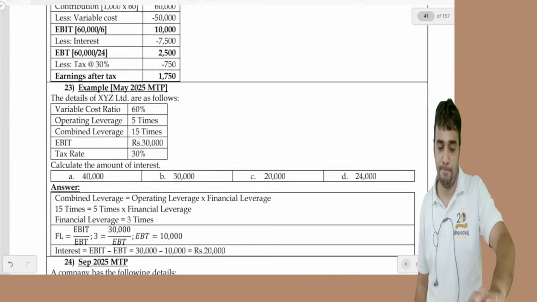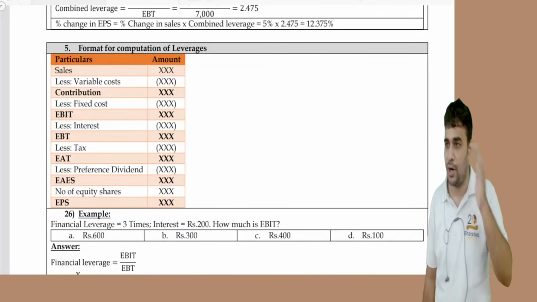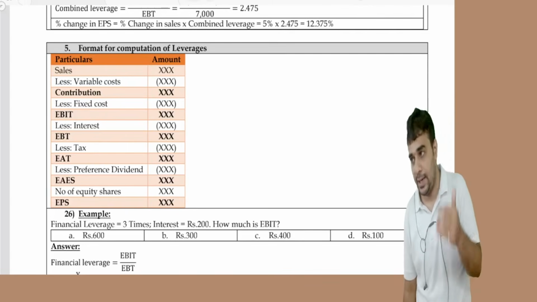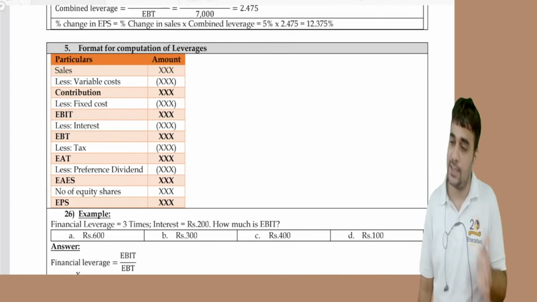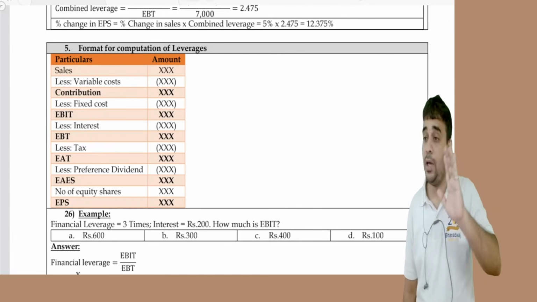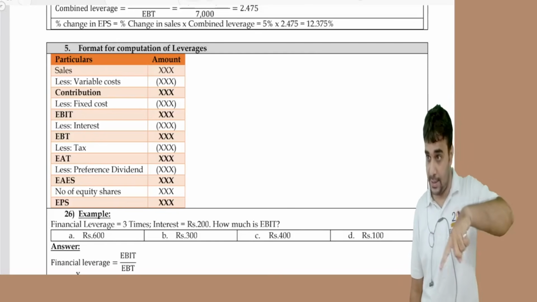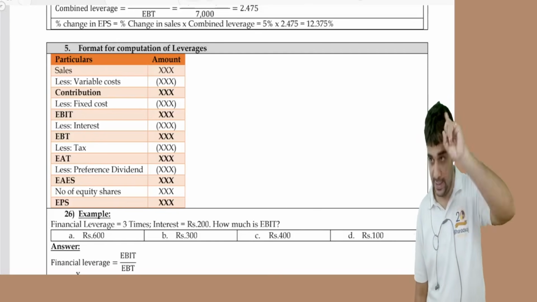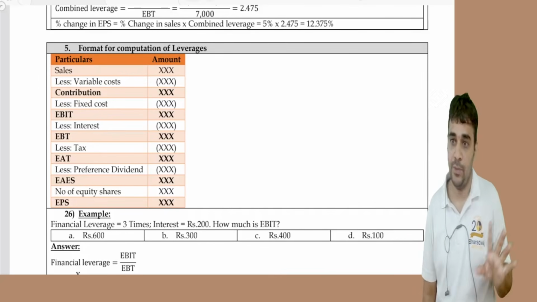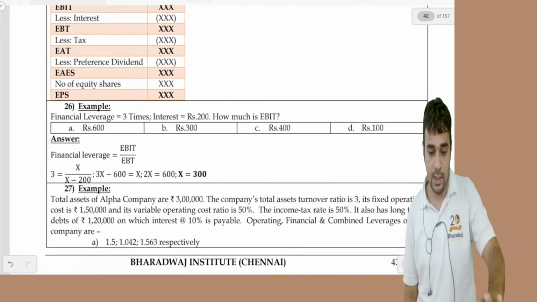Then comes the format which we use: sales less variable cost, contribution less fixed cost, EBIT less interest, EBT less tax, EAT less preference dividend, EAES divided by number of equity shares, and EPS. This is the format we follow. Many questions will stop at EBT; tax is there at EAT, preference dividend is there, EAES, and number of equity shares till EPS. Any doubts on this?